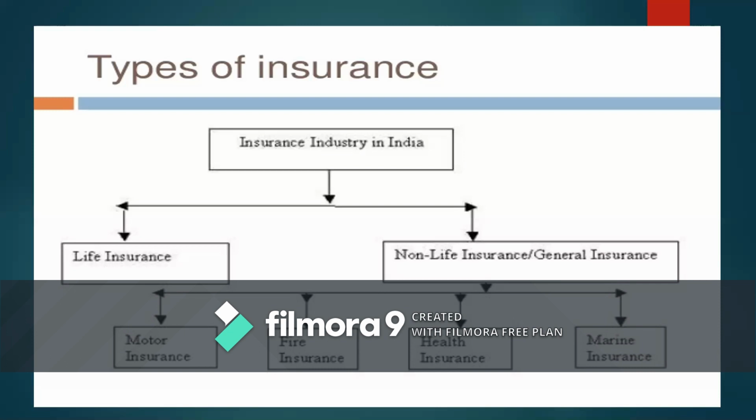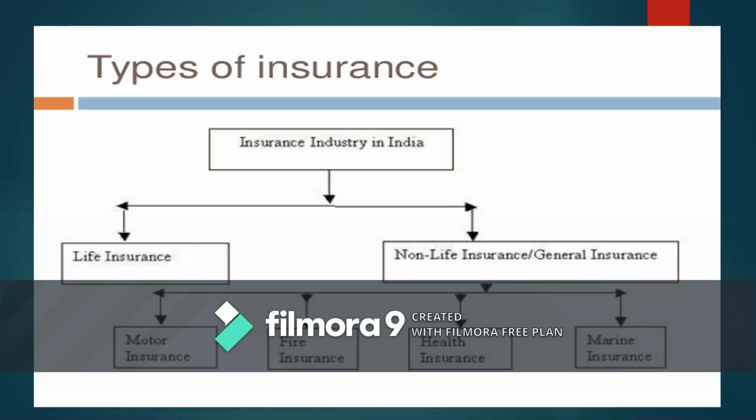There are basically four categories of general insurance contract. The first category is motor insurance. There is a separate motor insurance contract act which talks about motor insurance, where accidents for motors, road accidents, theft of the vehicle, or fire to the engines of the vehicles, these three are covered. There is a separate topic to discuss in module 5. We will be discussing motor vehicle insurance and its types of insurance there.